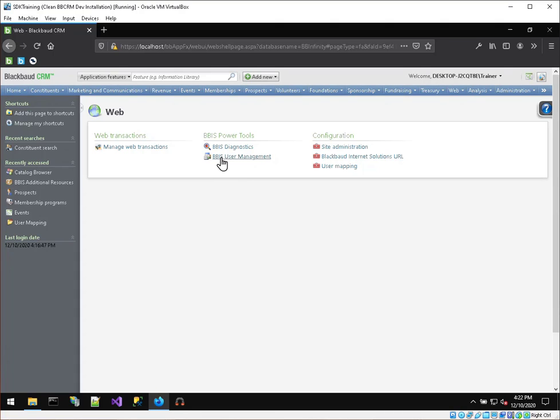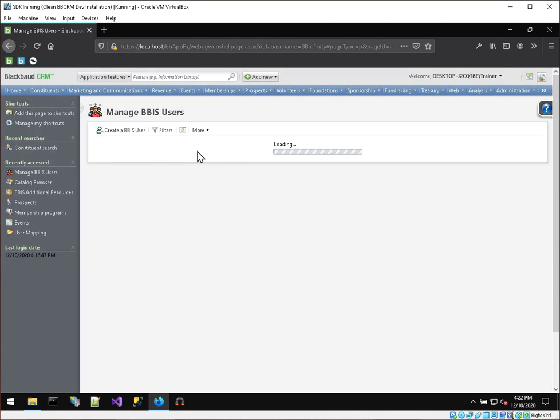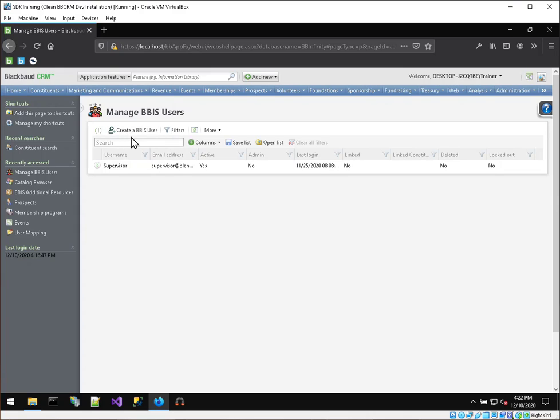under that is BBIS User Management and Diagnostics. The solution is now ready to use and has been installed.